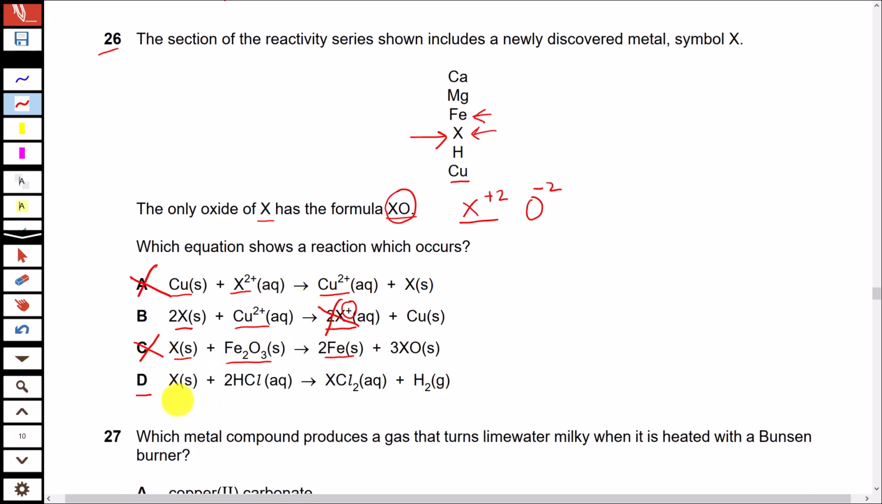D is the only option that is left now. Just look at this. The element X is reacting with hydrochloric acid and it is replacing hydrogen from this acid. Yes, this metal is above hydrogen in the reactivity series, so it can react with acid to produce salt XCl2. Moreover, here the charge on X is +2. That's also correct. So D is the right option.